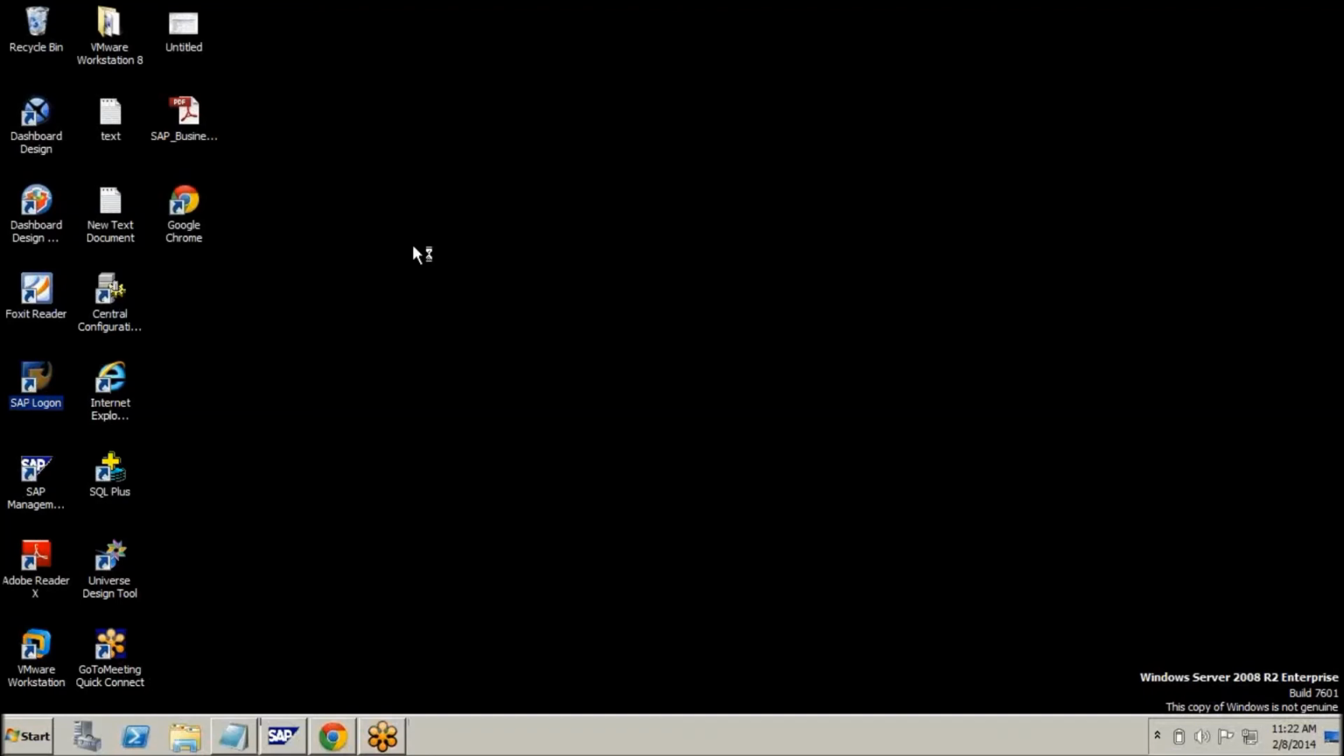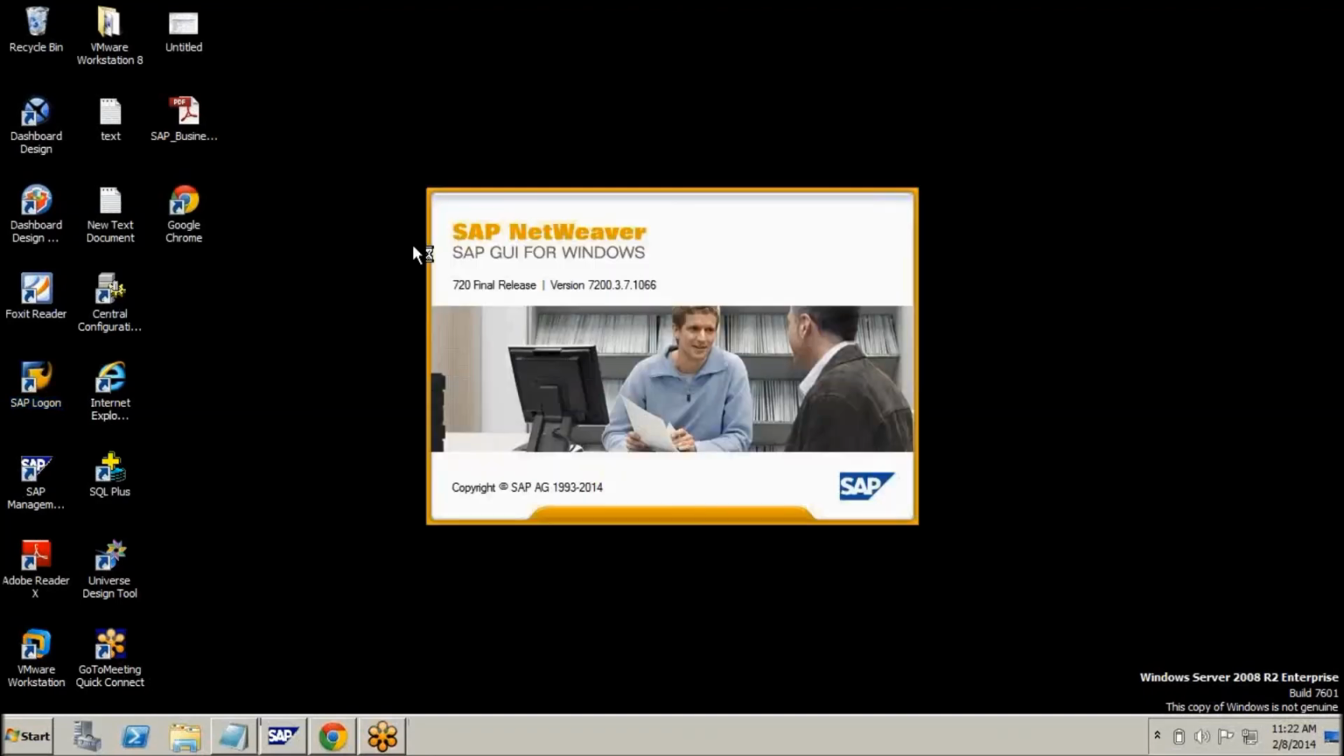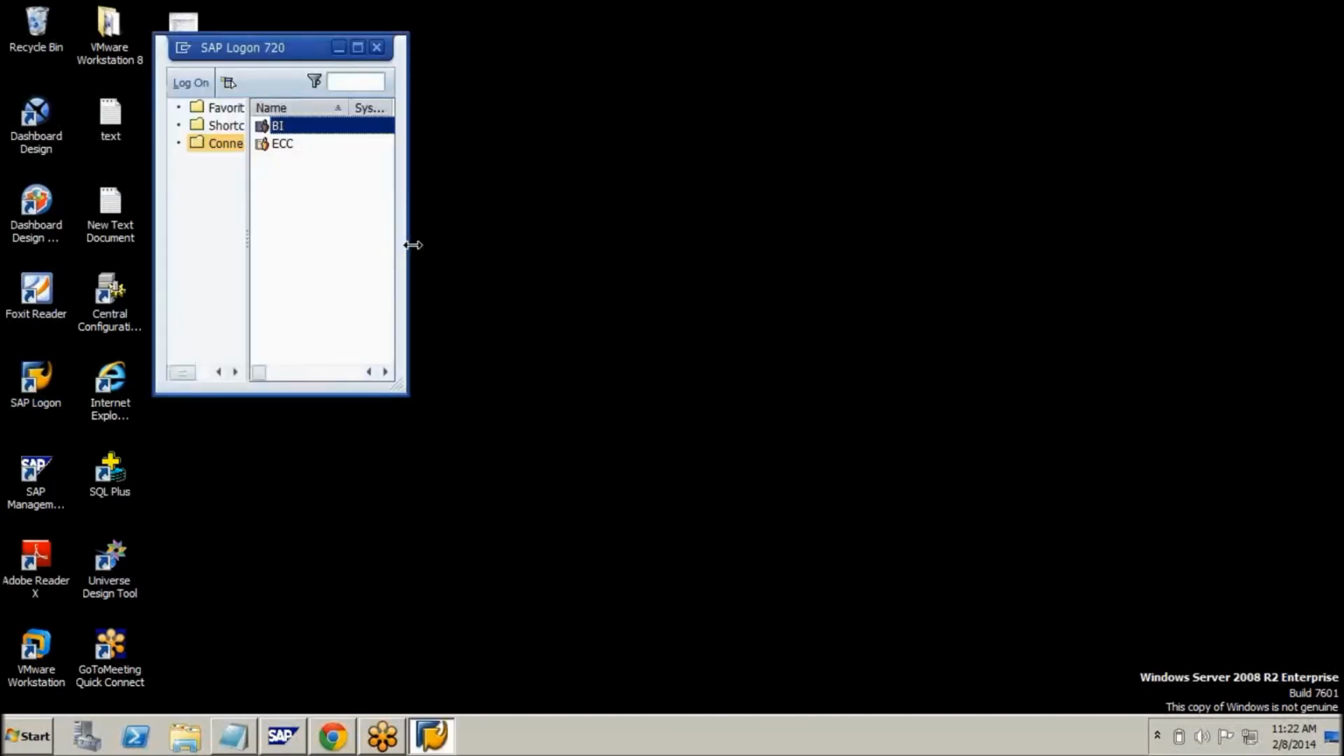This is the logon screen in SAP. Once you start the server, from there you SAP logon, you can log into your SAP server. In real time, how will it be there, Srikanth?